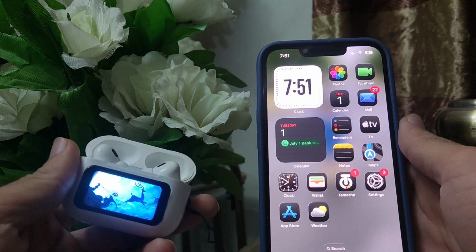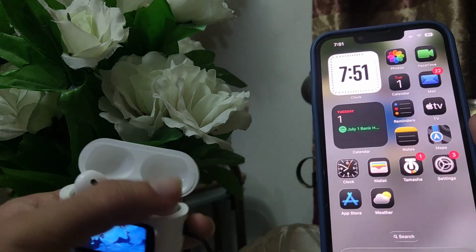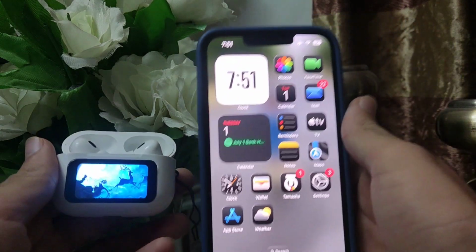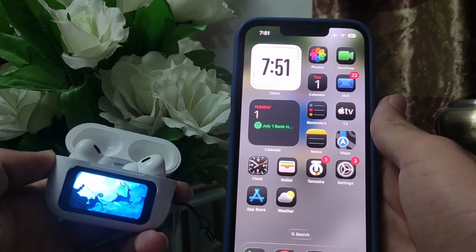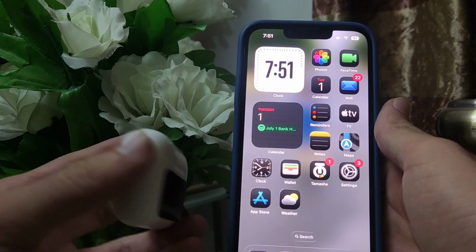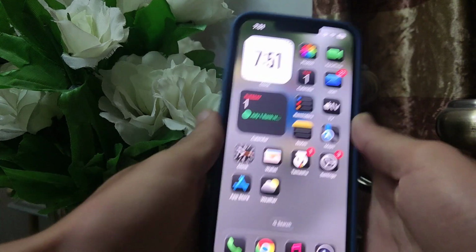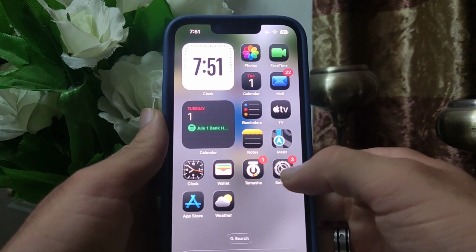If your earphones are not giving equal sound, one is giving more sound and the other is giving very weak sound, then this video is for you. In this video, I am going to tell you a setting that will equally manage earbuds or earphone sound in iPhones. So first you have to open Settings.